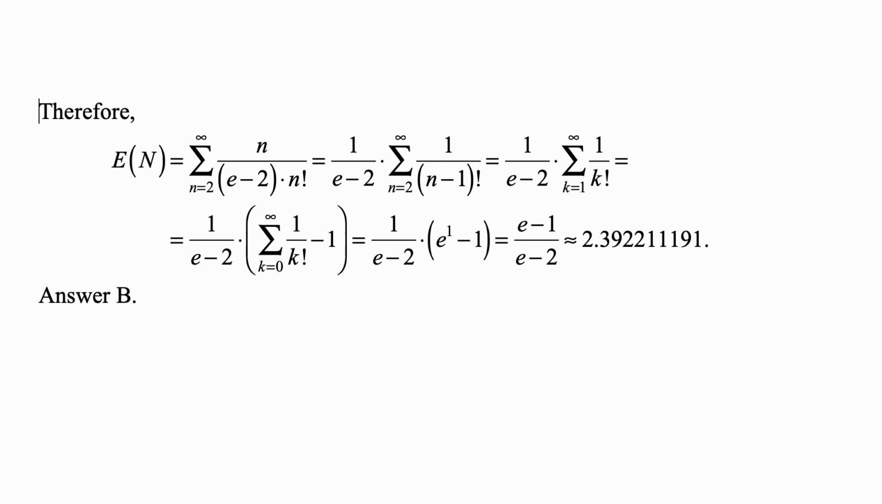And the whole thing is equal to e minus 1 over e minus 2. So e minus 1 over e minus 2. And that's equal to approximately 2.39221191. That's answer B.